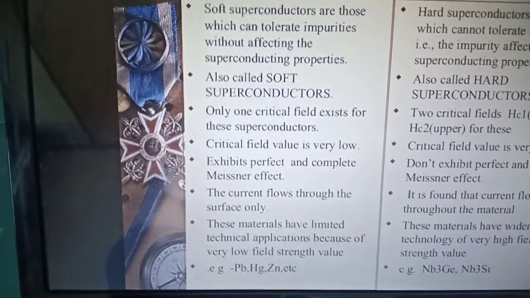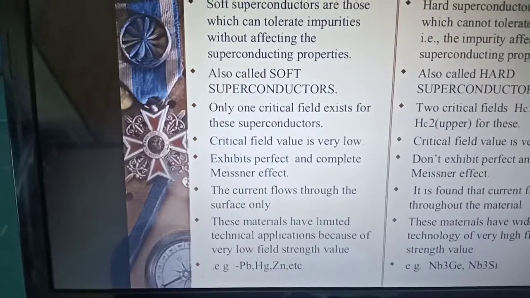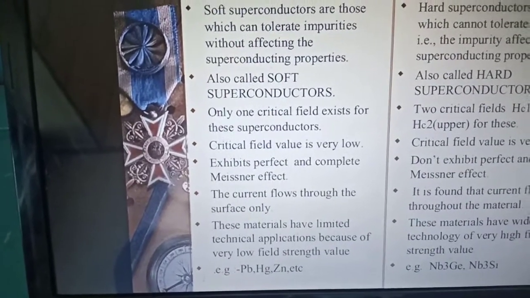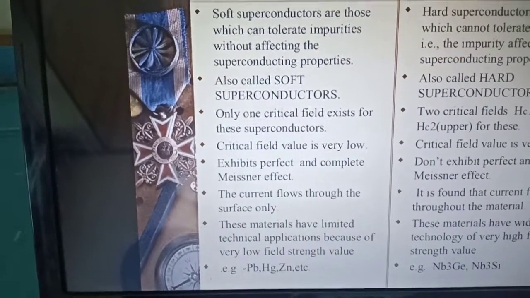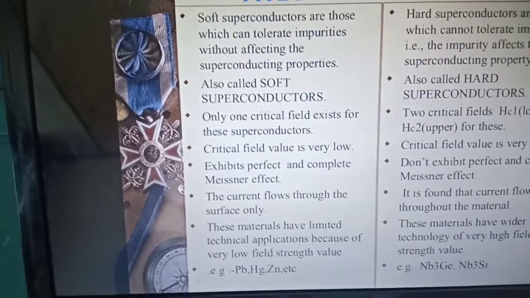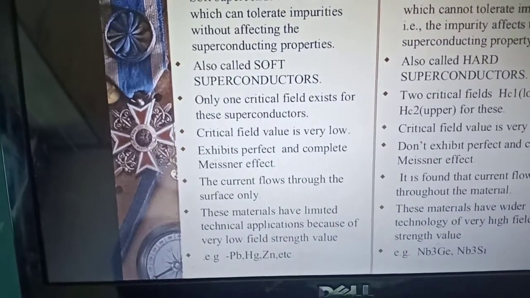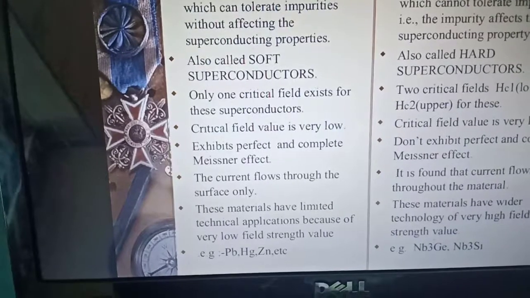These superconductors exhibit the perfect and complete Meissner effect, and the current flows through the surface only.